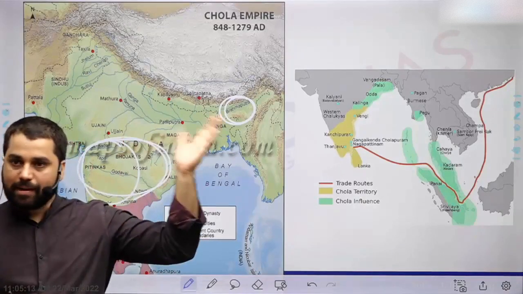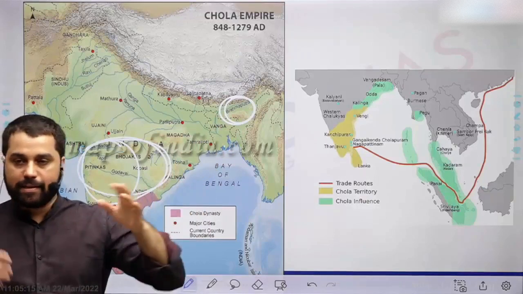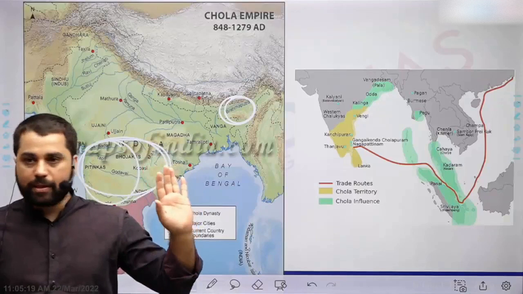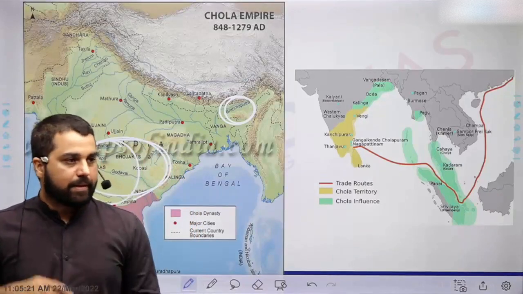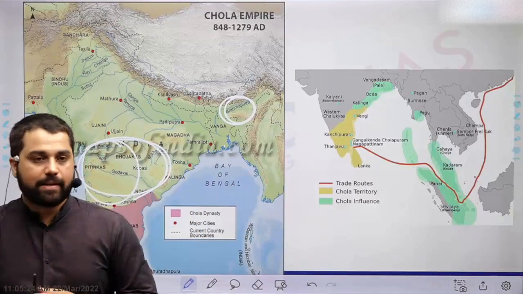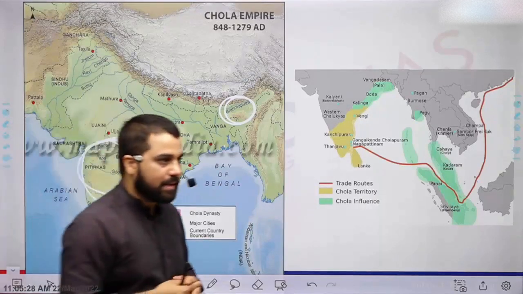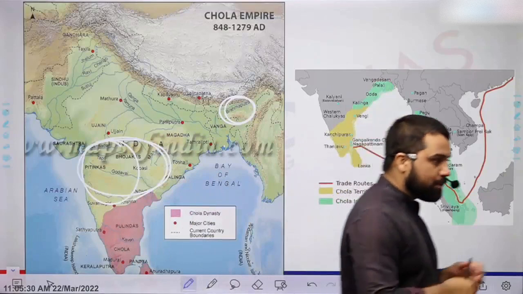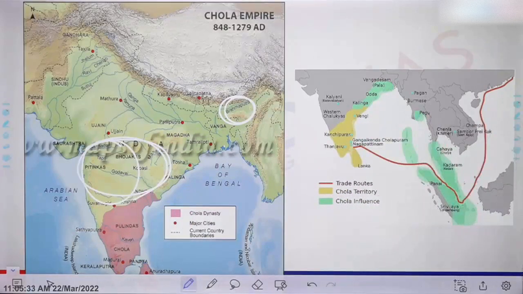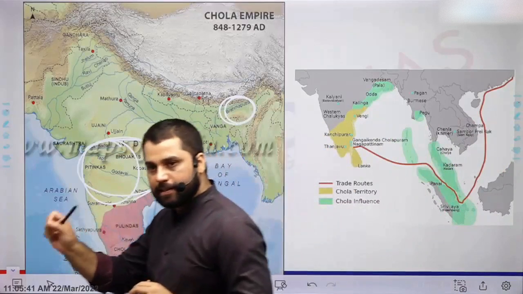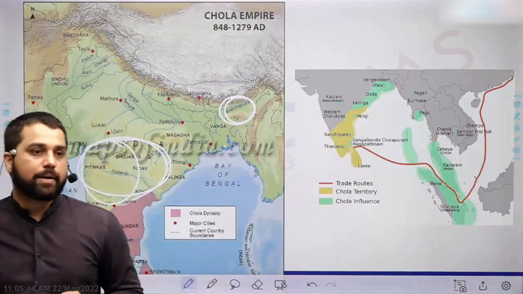What was started as part of Gupta's empire, again in ancient India, again it is not part of ancient India frankly. जो imperial Cholas हैं, they are not part of ancient India. They are called as part of early medieval India. So this system of local administration reached its zenith during this time. So what I want you to do is that I'm going to give you few names. You do not have to know all the important names. I'm going to give you few names and try to correlate that while they were ruling this part of the territory, what is happening in other part of the country.